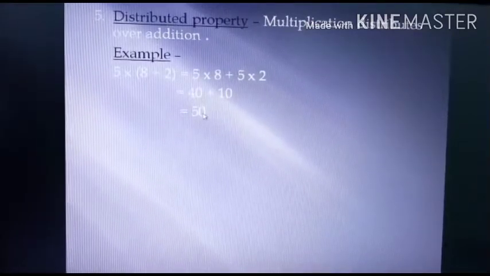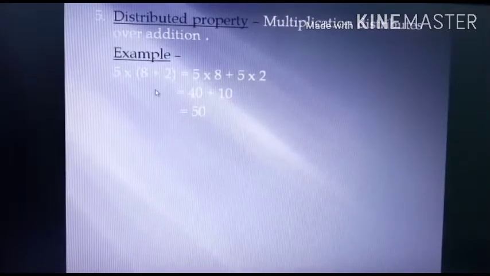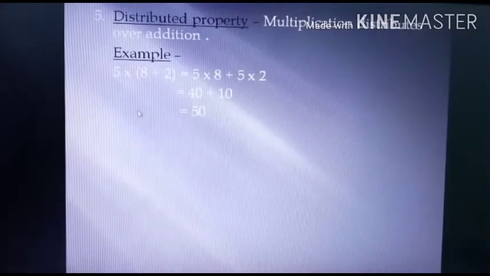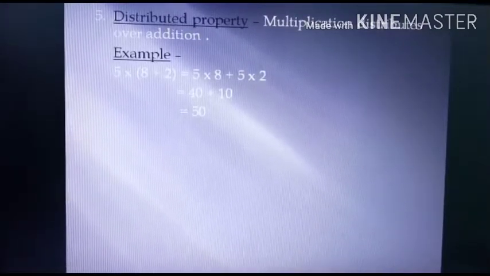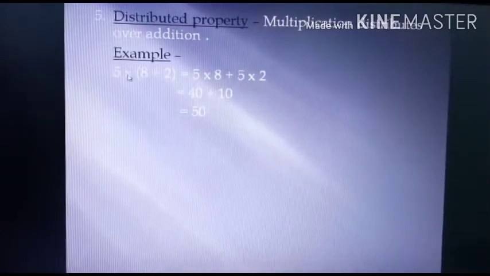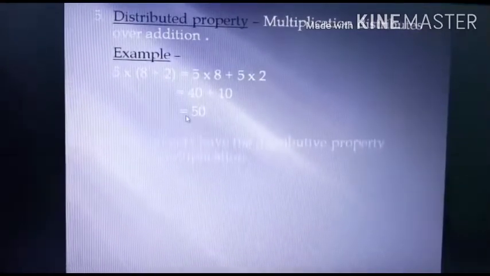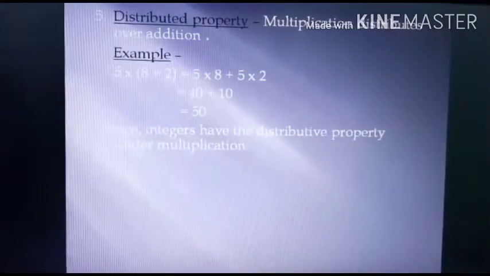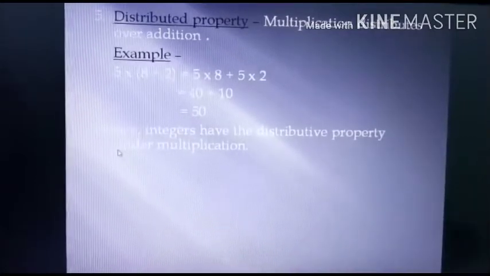Now see class, if you multiply it like this, 8 plus 2 becomes 10 using the BODMAS, then also 10 into 5 is 50. Both the answers are coming equal. It means you can multiply by the BODMAS rule, that was fine, but you can use the formula also. This is like a formula, means you can use the distributive property also here. Okay class. Now look at, hence integers have the distributive property under multiplication.